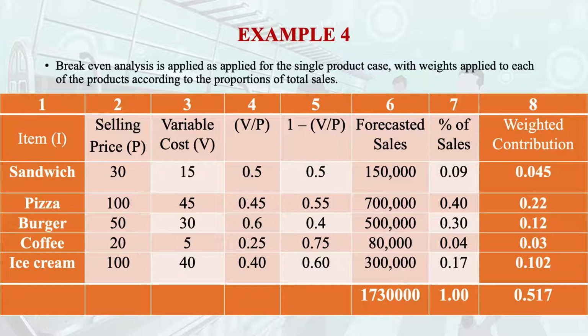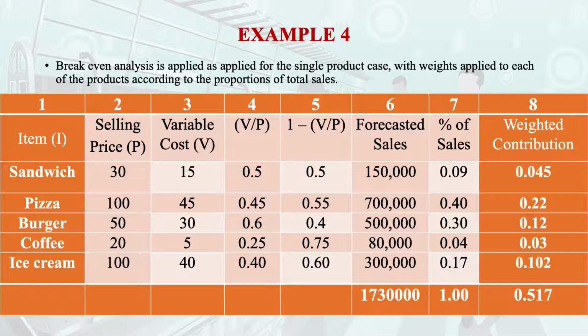That means what we have done is we have divided the individual figure, just like 1,50,000 divided by 17,30,000, and we get 0.09. And if you add the total, then we have also calculated the weighted contribution, that is coming as 0.45, because we have multiplied the column 5 entry with the column 7 entry, that is 0.5 into 0.09, and we are getting 0.045. So in this way we have found the weighted contribution of each product.